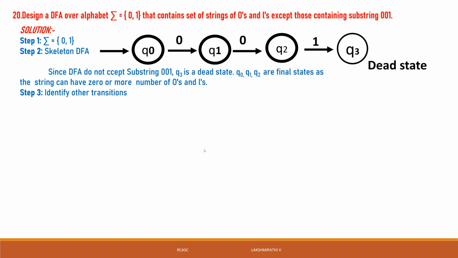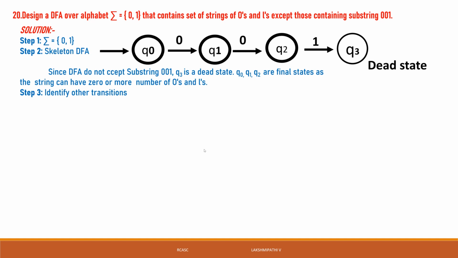Then step 3, identify the undefined transitions. What are the other transitions?